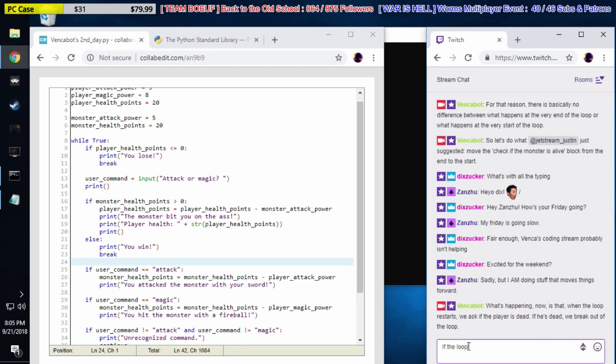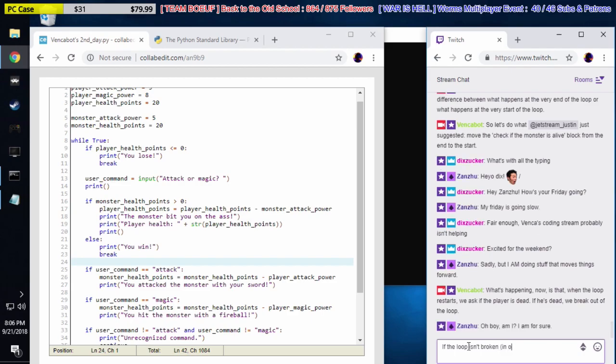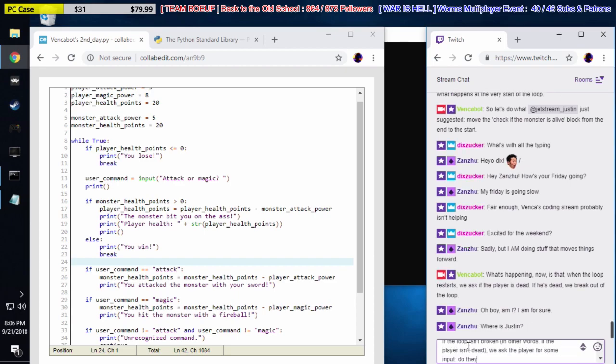If the loop isn't broken, in other words, if the player isn't dead, we ask the player for some input. Do they want to use attack or magic?